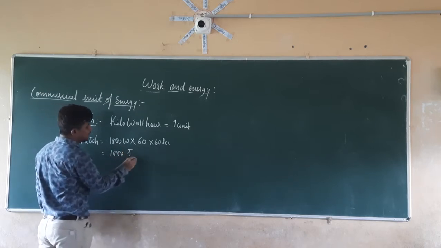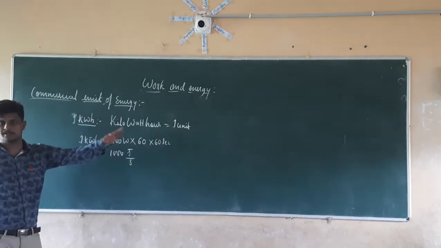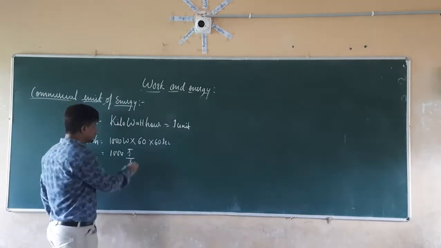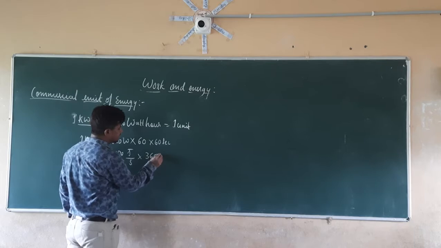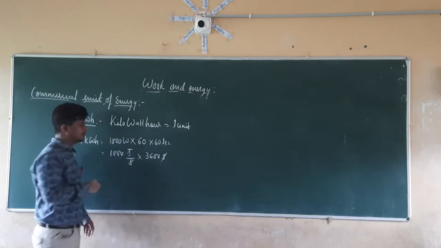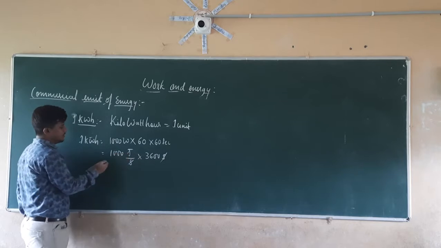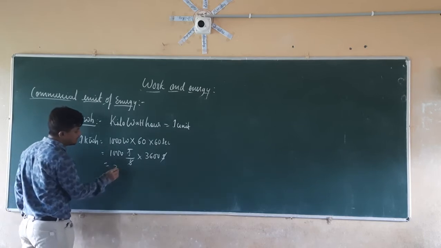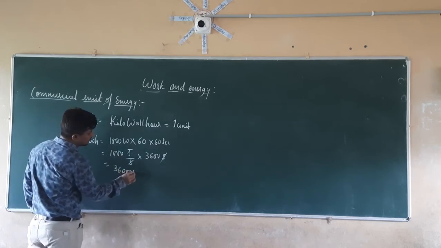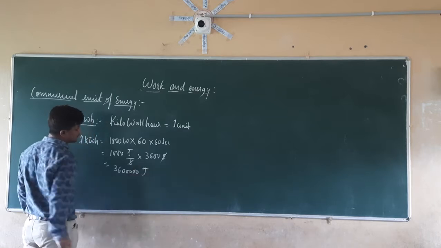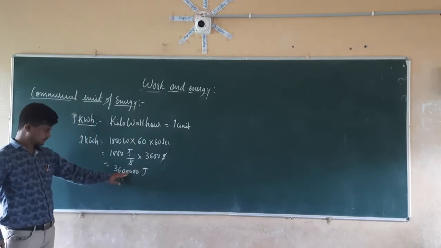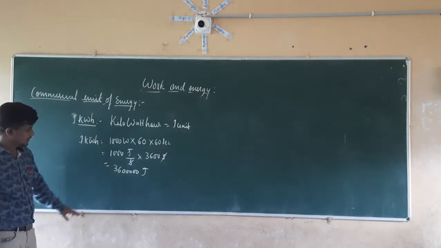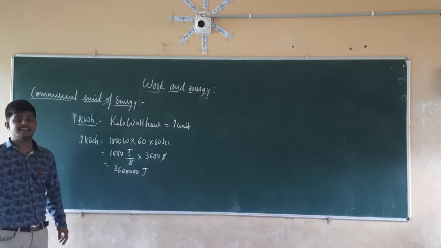1000 watt can be written as joule per second. So 1 watt is equal to joule per second. If you remember the last section, that is nothing but power. So into 60 into 60, that is 3600 seconds. The seconds get cancelled, and we remain with joules only. 3600 into 1000 is 36,000,000 joules, that is 3,60,00,000 joules. That is nothing but 36 lakh joules.